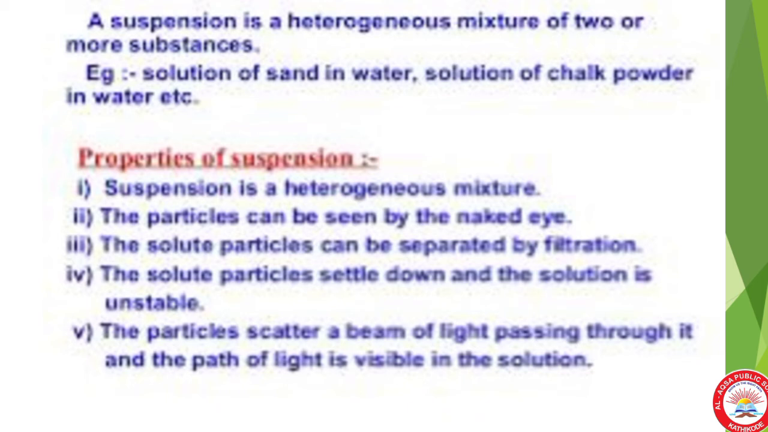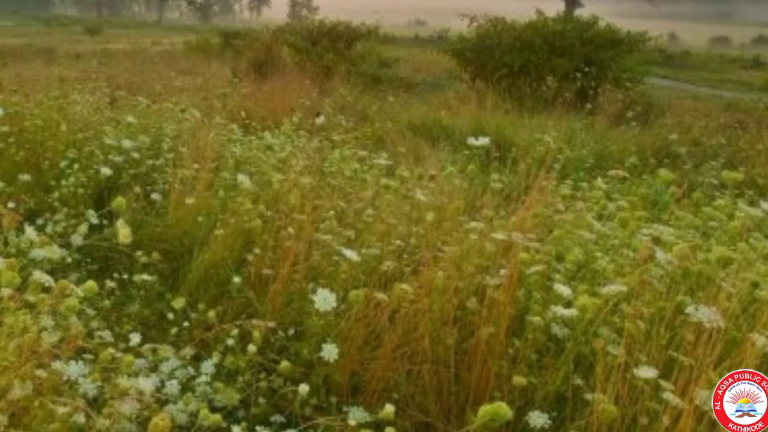Next one, the particles of a suspension scatter a beam of light passing through it and make its path visible. That means the particles we can see clearly. Okay, so the particles of a suspension can scatter a beam of light.